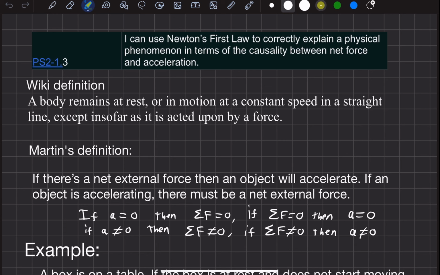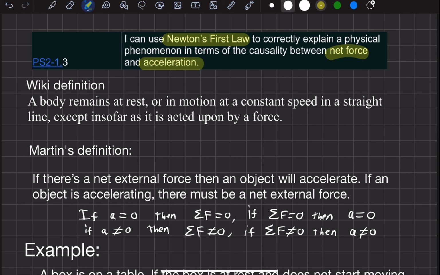The next learning objective is all about Newton's first law. Let's read it together. I can use Newton's first law to correctly explain a physical phenomenon in terms of the causality between net force and acceleration. So it's this idea that somehow net force is correlated with acceleration. There is a relationship between them.